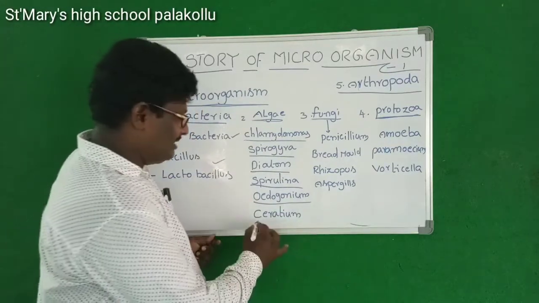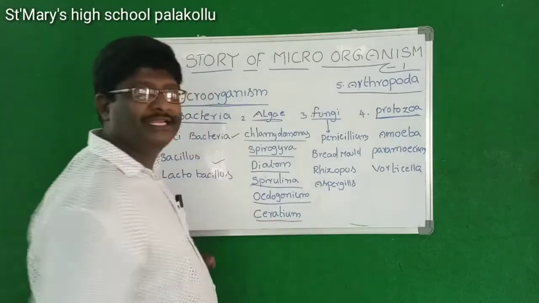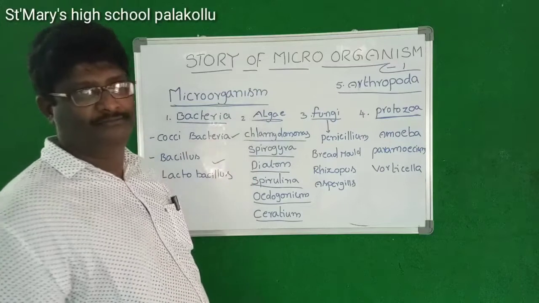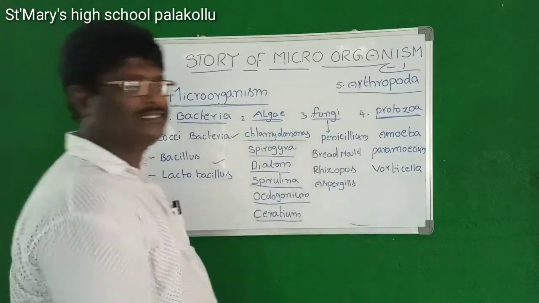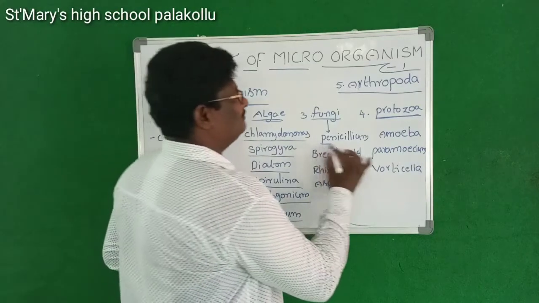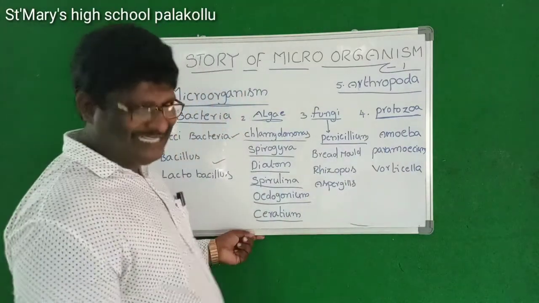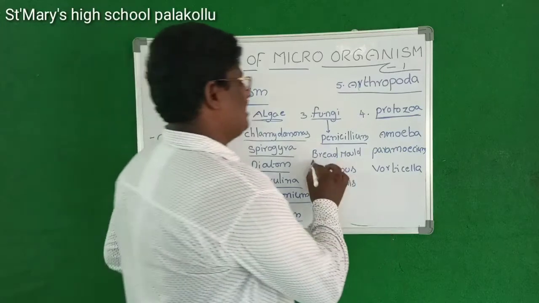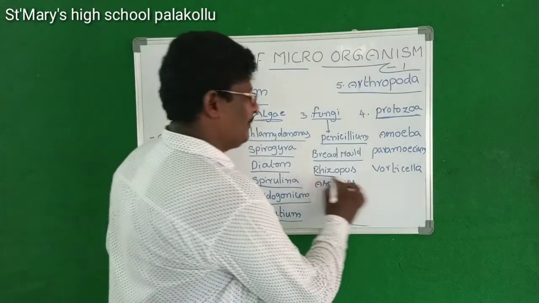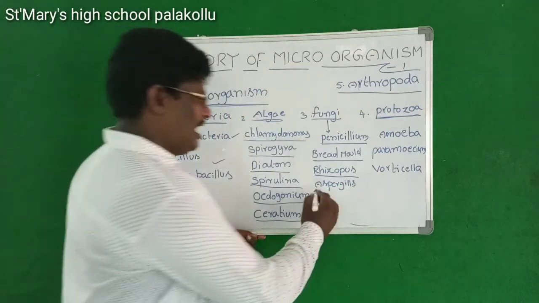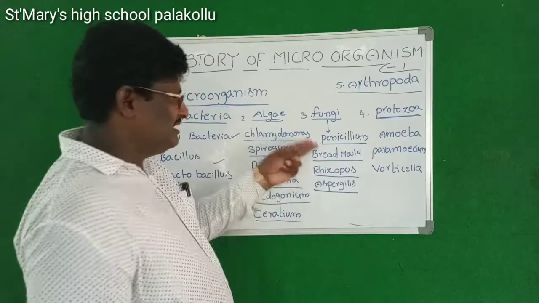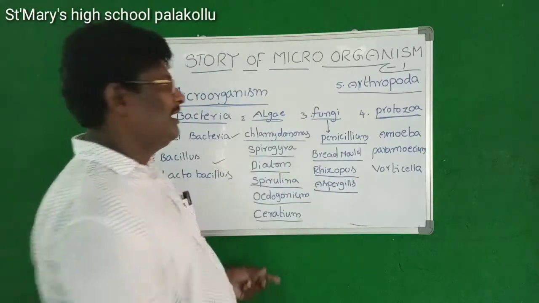Edogonium and Creatum. These are the examples for algae. Come to the next, fungi. Penicillium, bread mold, Rhizopus and Aspergillus. These are the examples for fungi.